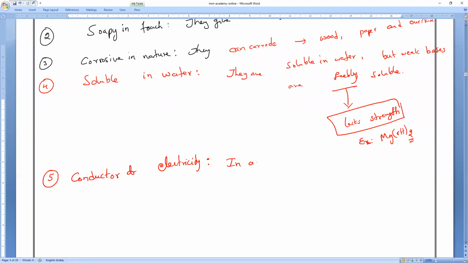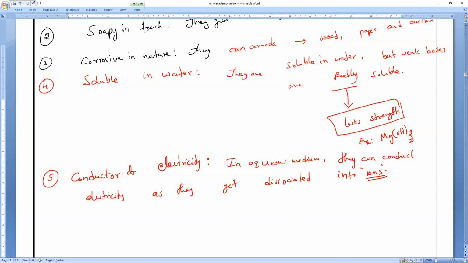When the bases are in aqueous medium, they can conduct electricity because they will form ions, as they get dissociated or ionized into what? Ionized into